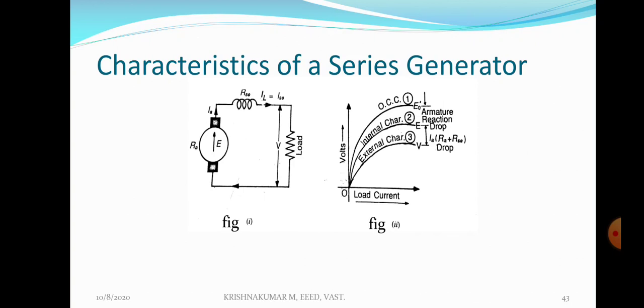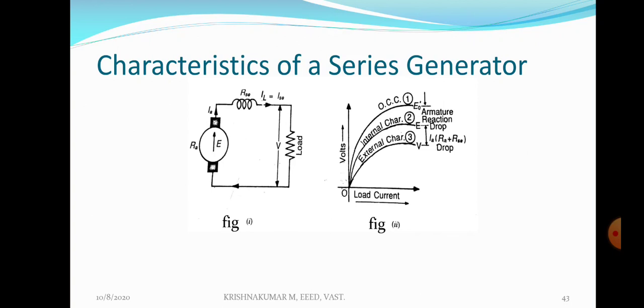Series field winding is electrically weaker. So the flux produced by the series field winding when the field current is zero, that is, the residual magnetism of the series field winding, is very weak. This weak flux cannot create an induced EMF in the armature winding of a DC series generator. Therefore, if the field current is zero, the induced EMF in a series generator is zero. But in the case of a shunt generator, even if the field current is zero, some EMF is induced in the armature, because due to residual flux, the shunt field winding can produce some flux.